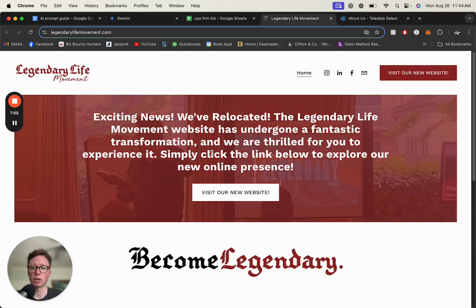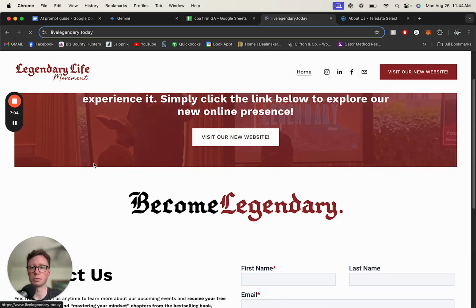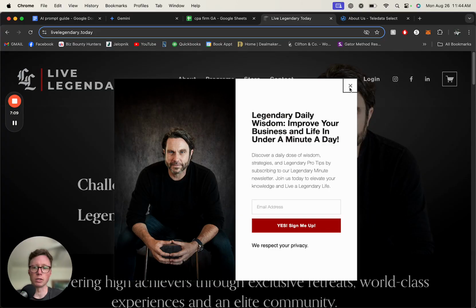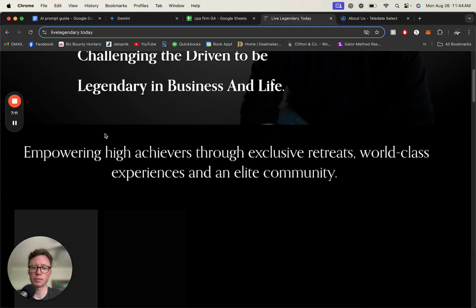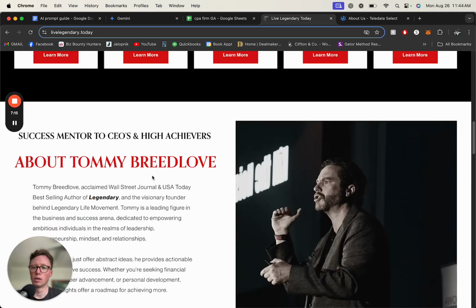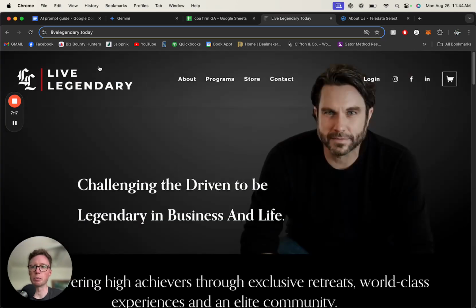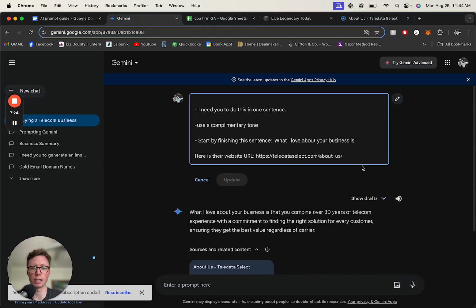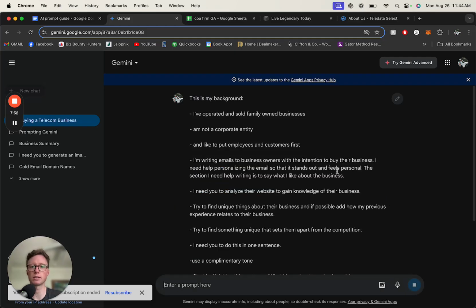They've just relocated, visit our new website. So see, the link was incorrect there from Apollo, so it's always good to go to their website. So it has their about on their main page, so we can just use this, pop it into Gemini, and all I do every time is just edit the text, change the URL if the prompt is what I want to use, which is change that to the one sentence.